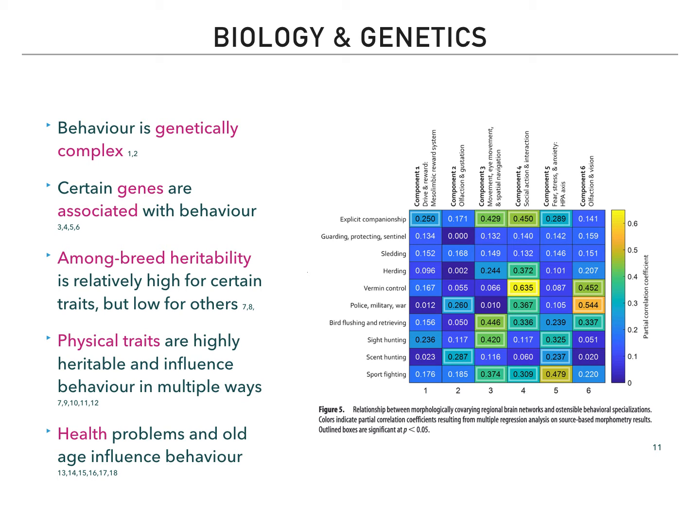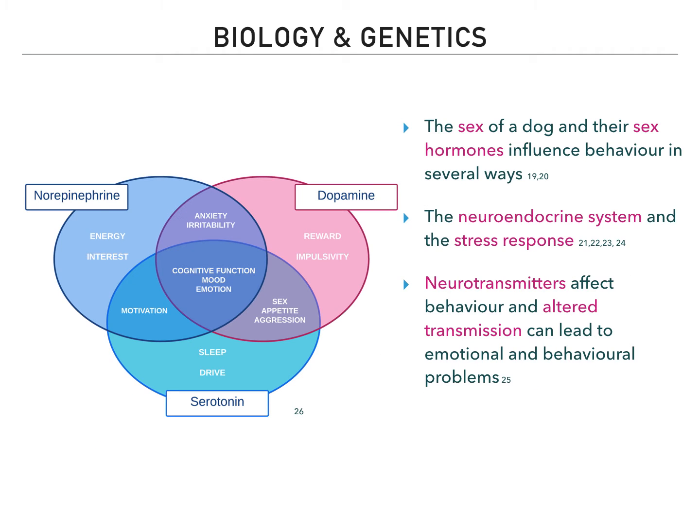However, being a carrier of a gene associated with certain traits does not necessarily mean these will be expressed. Both internal and external environmental factors influence gene expression. The sex of a dog influences reproductive behavior, but also aggression and social interactions. Sex hormones affect the sensitivity of neural pathways involved in behavior.